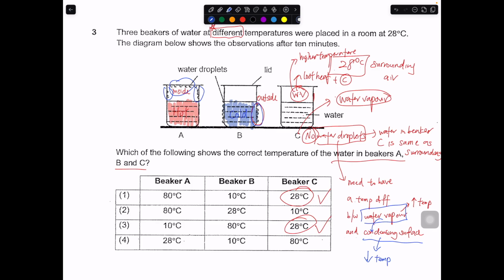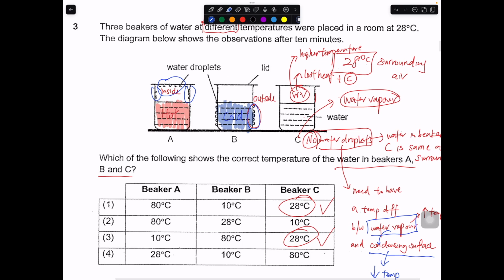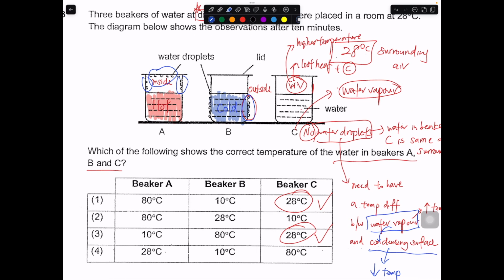Okay, so what happened for the cold water? The warm water vapor in the surrounding air will come into this surface. Because this surface, we will assume that it will be the same temperature as the cold water, so it will be a cooler surface area.